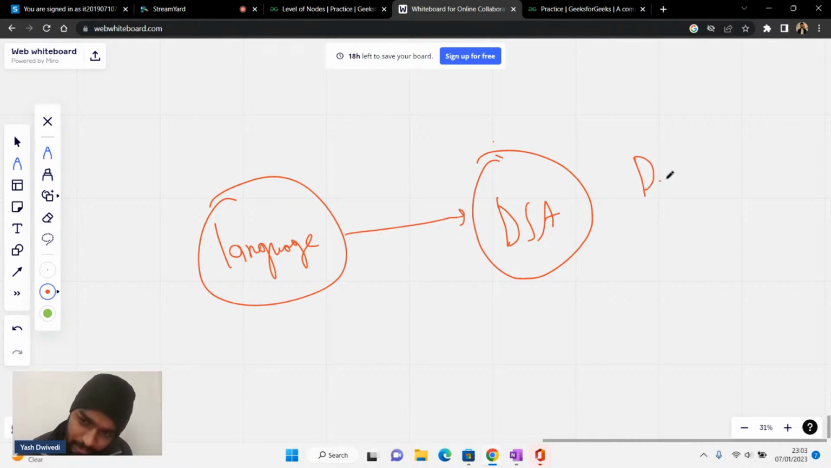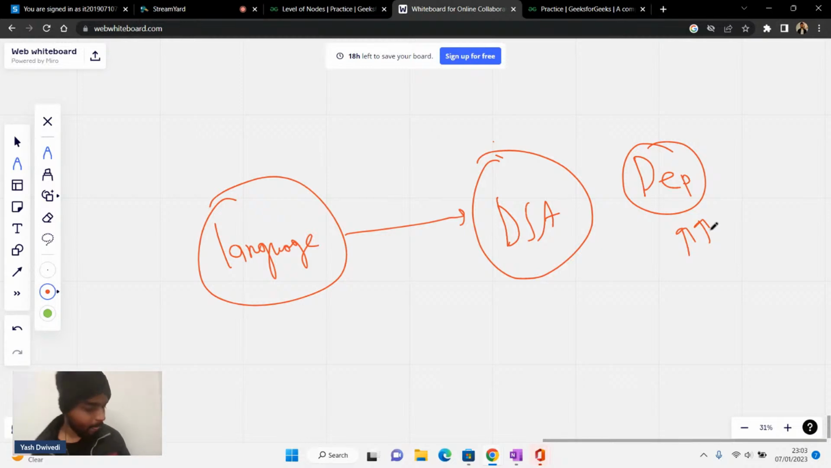Please write DEP in the chat. Okay, this is nothing but dependency. Is it clear to everyone? This is what dependency means, right? Please write dependency in the chat. The dependency thing is going to be pretty important for us.